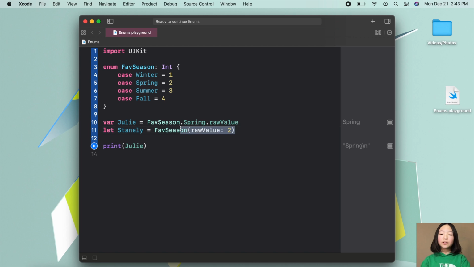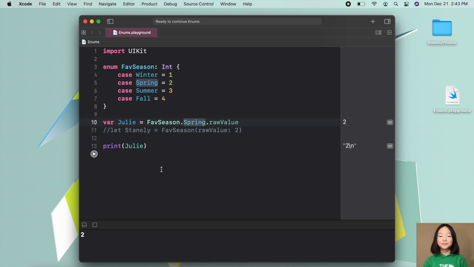Now this value, by the way, would be an optional if you printed it out. So let's go ahead and just comment this out for now, and let's print Julie again, and Julie should be 2, the raw value of spring. And here we have 2.